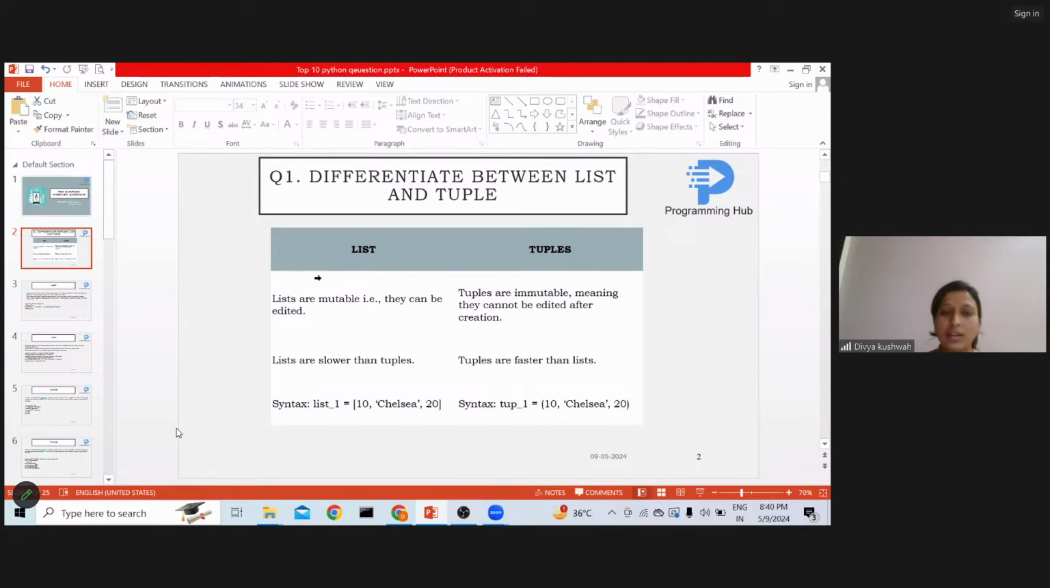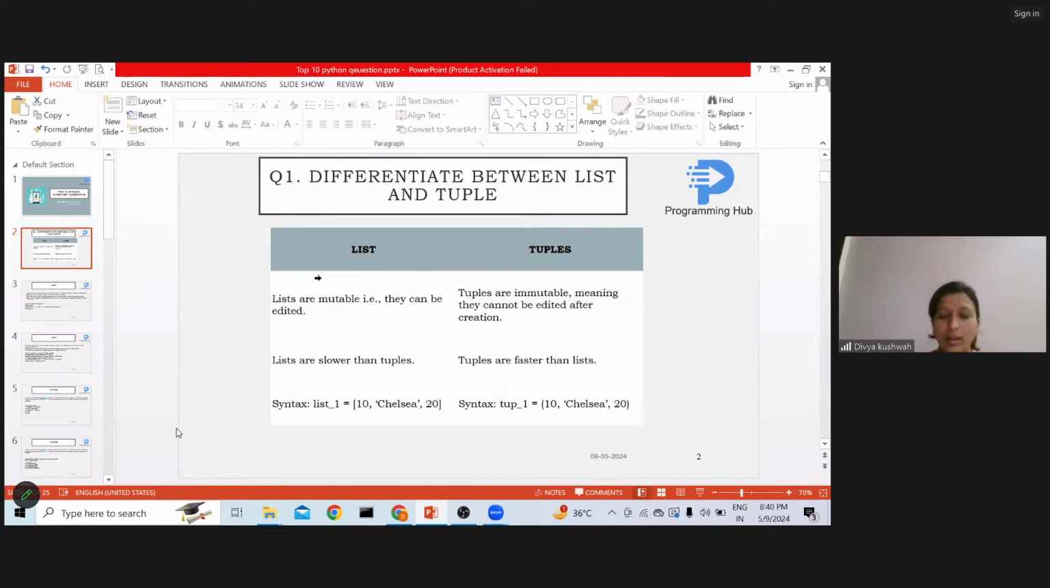Lists are slower than tuples. Tuples are faster than lists, right? Whenever you are working with machine learning, you have to deal with a lot of data, many rows, billions of rows, so where we store that data is an important thing.